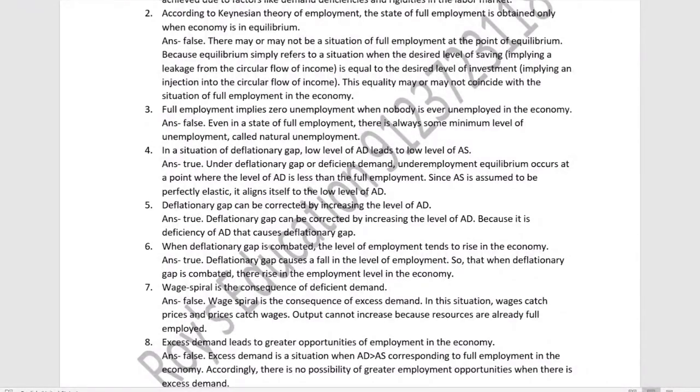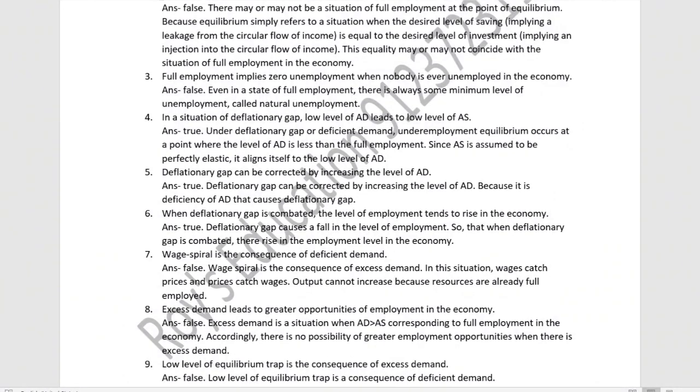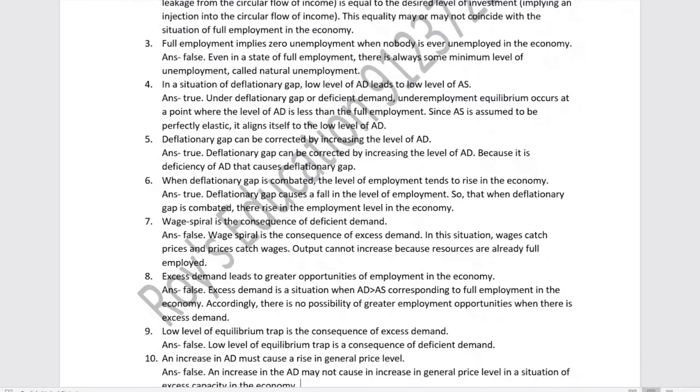Next, in a situation of deflationary gap, low level of AD, here meaning aggregate demand, leads to low level of AS, that is aggregate supply. The statement is true because under the deflationary gap or deficit demand, underemployment equilibrium occurs at a point where the level of AD is less than the full employment level. Since AS is assumed to be perfectly elastic, it aligns itself to a low level of AD.